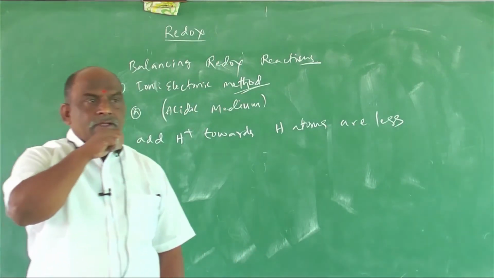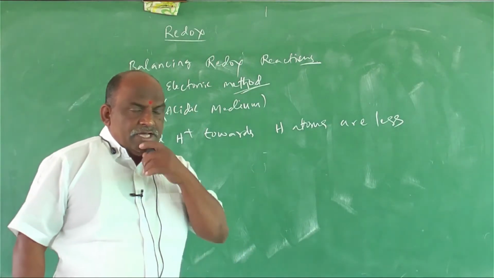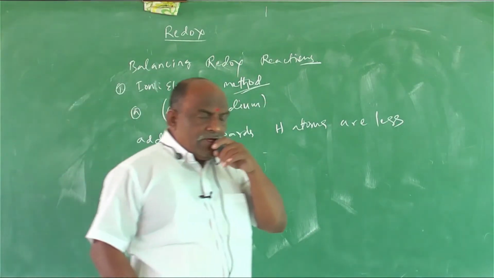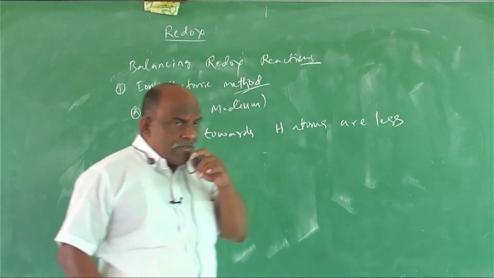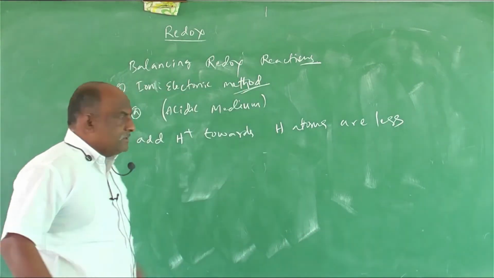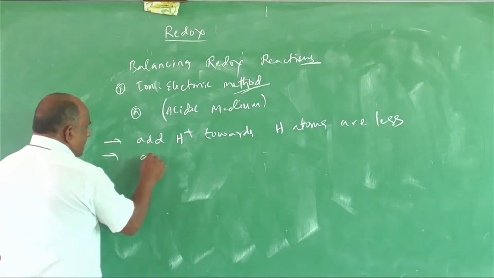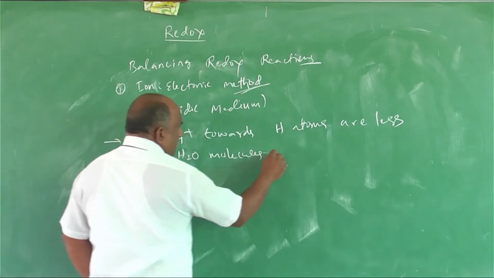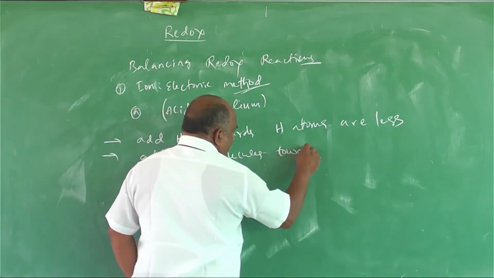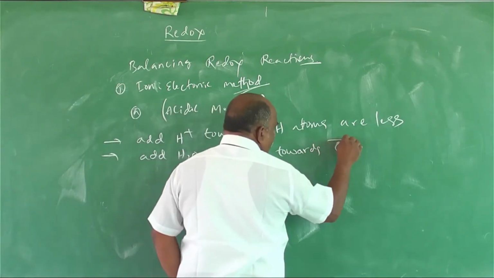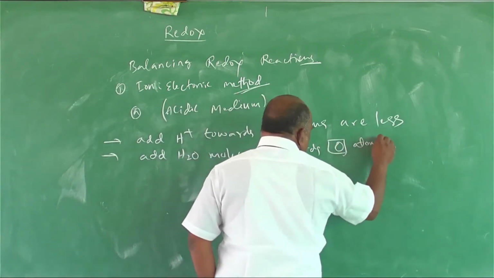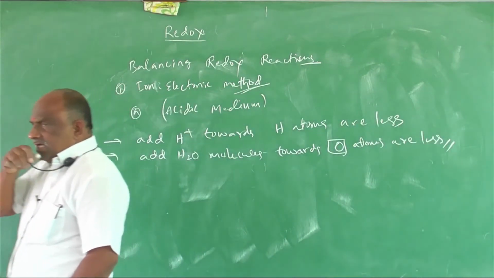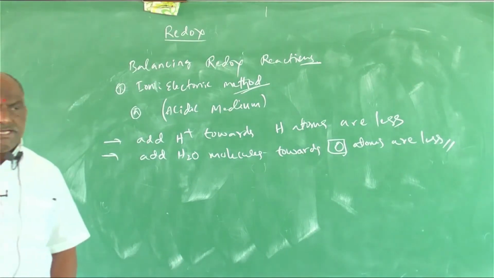Add H plus ions. Towards where should you add them? In the reaction, towards the side where hydrogen atoms are fewer, you should add H plus ions. Condition 2: add H2O molecules towards the side where O atoms are fewer. These are the simple conditions.